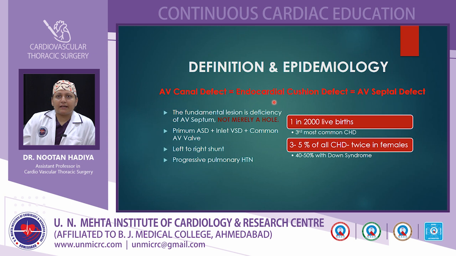There is an incidence of 1 in 2000 live births of atrioventricular canal defect, which is the third most common congenital heart disease, and 3 to 5% of all congenital heart disease is atrioventricular canal defect. It is slightly more common in female patients, though the evidence is not that strong.